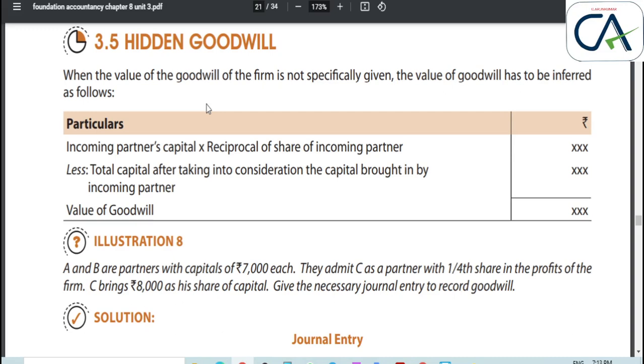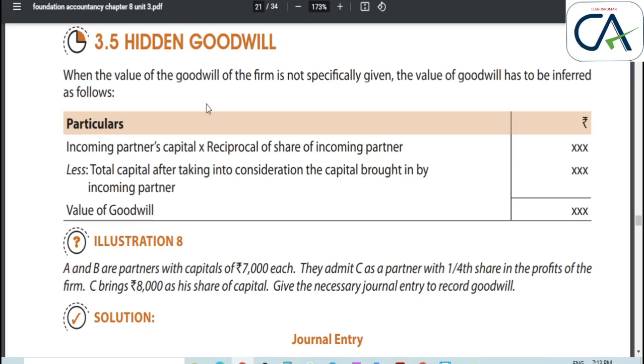They have earned some reputation. For example, let me say the goodwill is 10,000. When C is admitted, the goodwill of A and B is affected, and C has to compensate both A and B. So he will bring some amount as compensation for the goodwill.